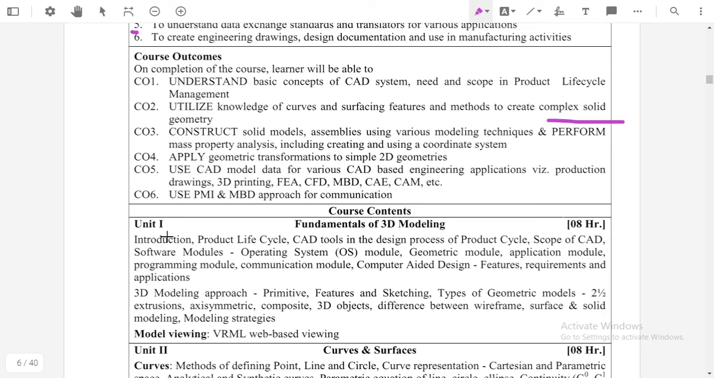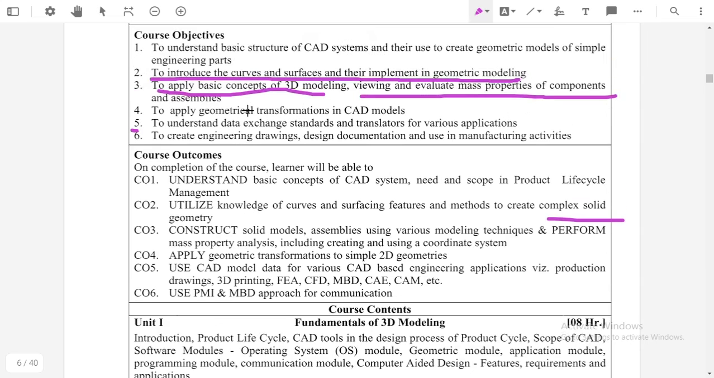Okay, and the last outcome is to use the PMI and MBD approach for communication. It means to communicate information from one software to another software, we can use PMI and MBD. Okay, so these are some outcomes and objectives of the solid modeling and drafting subject.